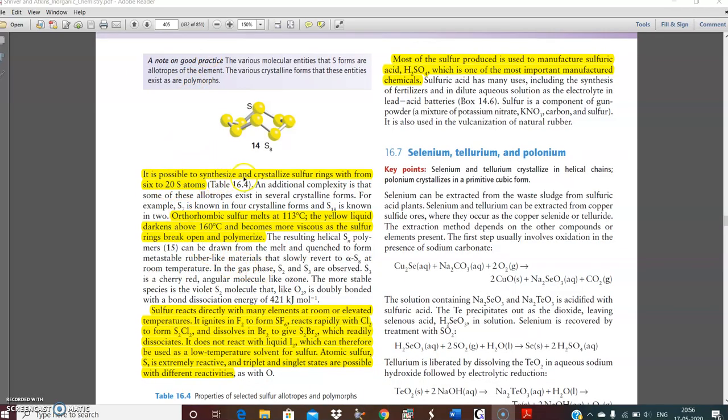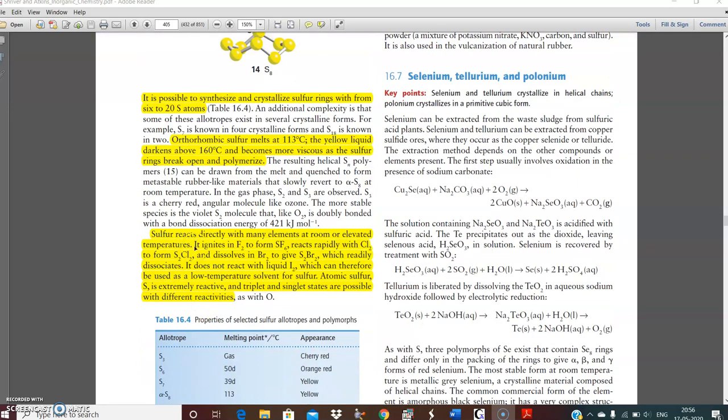It is possible to synthesize and crystallize sulfur rings from S6 to S20 sulfur atoms. S8 is more important. Orthorhombic sulfur melts at 113 degrees centigrade. The yellow liquid darkens at about 160 degrees centigrade and becomes more viscous as the sulfur rings break open and get polymerized. Sulfur reacts directly with many elements at elevated temperature.